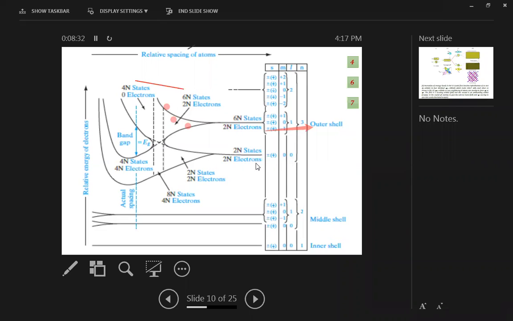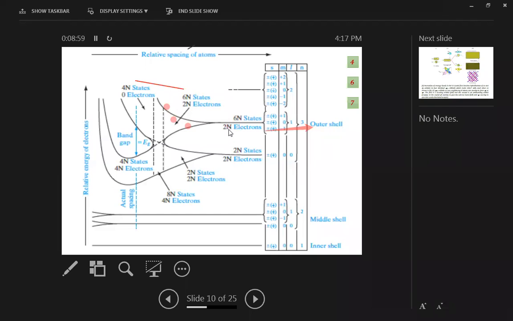Now, as we saw in the previous slide, the configuration of silicon is 3s2, so there are 2 electrons for a single atom of silicon. When it comes to n atoms of silicon, there are 2n electrons in this 3s state. So these 2n electrons belong to 2n states.